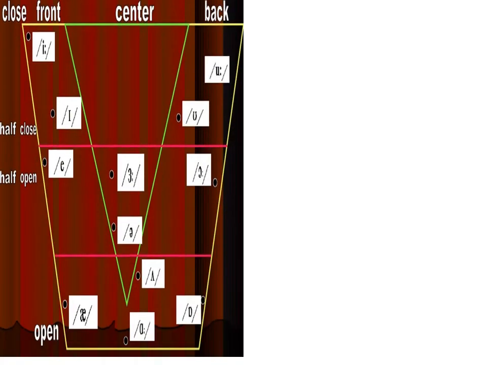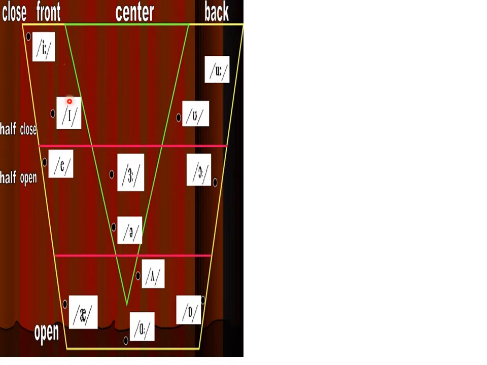Now we can categorize the pure vowels based on their place of articulation. Look here, this is the structure of our tongue. Here we can see front, center, back of the tongue. While we produce this first vowel, it comes at the front, close.